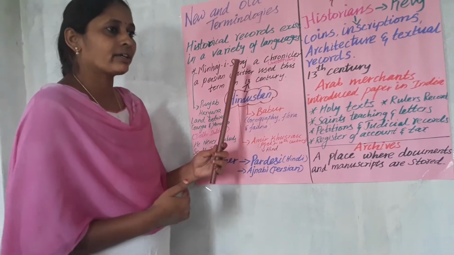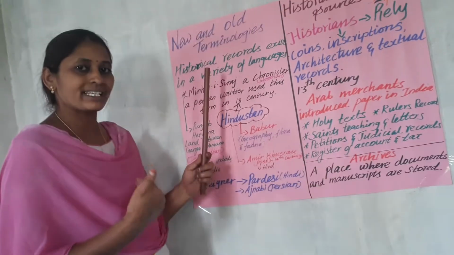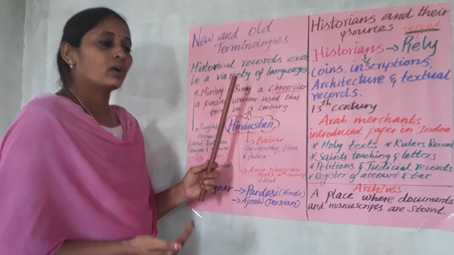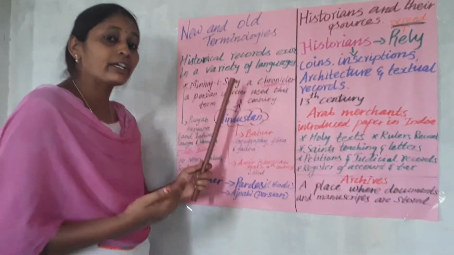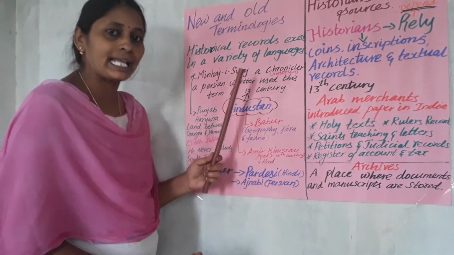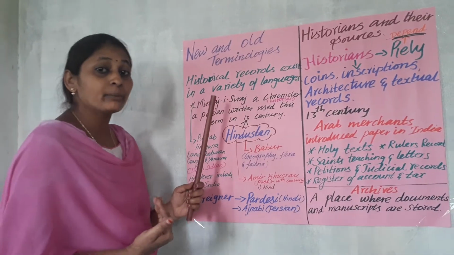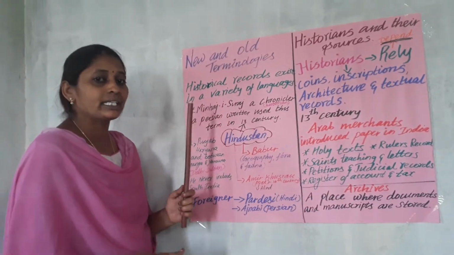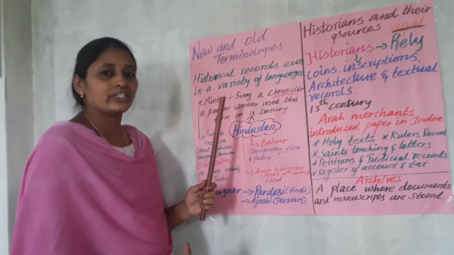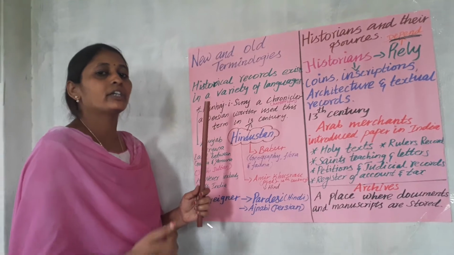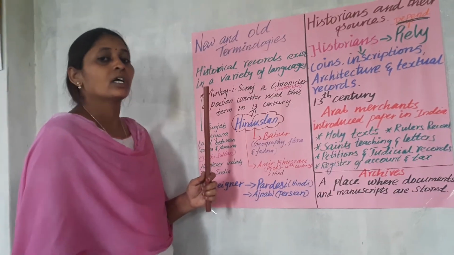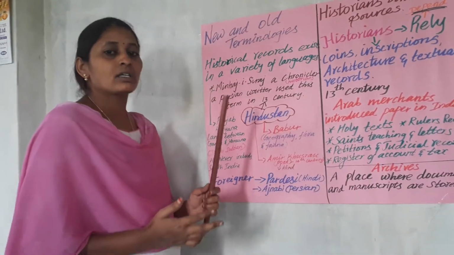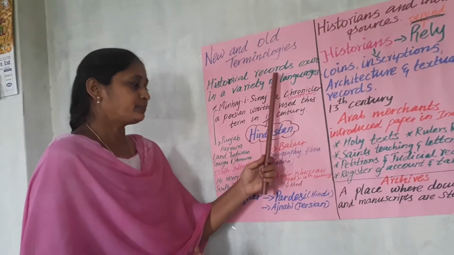But after 750, Sanskrit also exists, but some other new languages also come to India. What are the languages? Persian, particularly: when the Muslim rulers started to rule India, the Persian language came to India. Next, English: when the European people started to rule India, English came here. Like that, various languages were used for